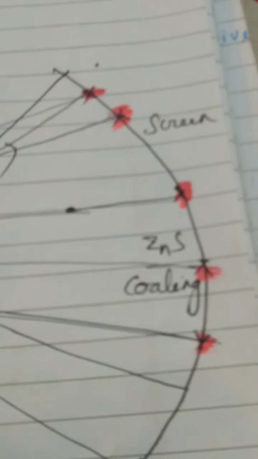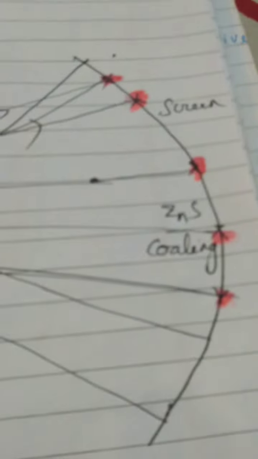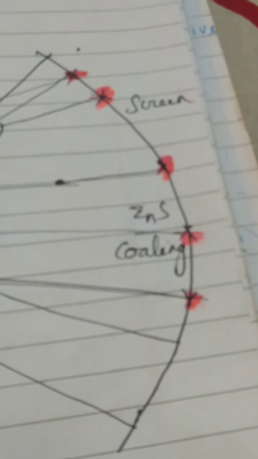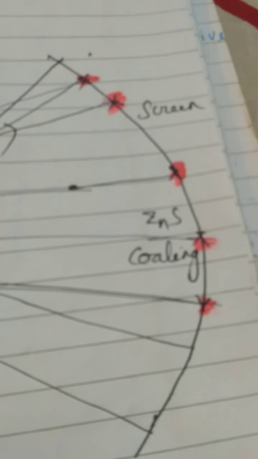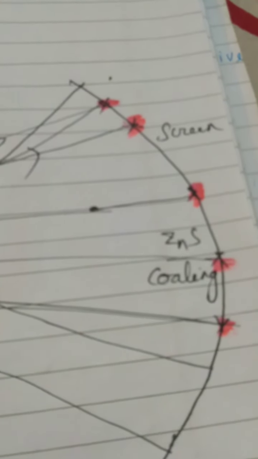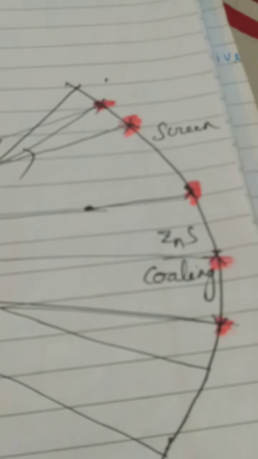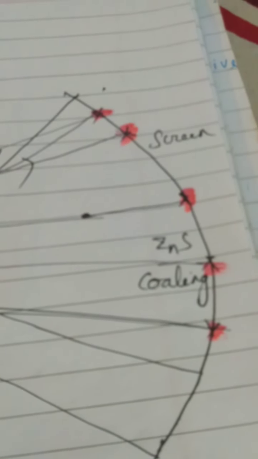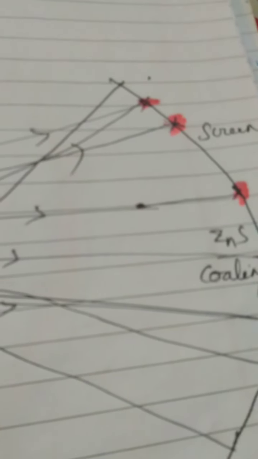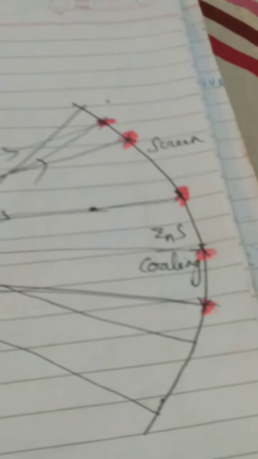And what is the way to count the observation? There was a screen at the back of the gold foil, and that screen was zinc sulfide coated. You know that zinc sulfide gives illumination to the positive charge. You remember that in the anode ray experiment also zinc sulfide was coated and it gave the reddish glow. Because the alpha particle is positively charged, this positively charged alpha particle is getting glow because the zinc sulfide coated screen is kept behind the gold foil where the observations were made. Where did the observation happen? The observations of these two or three patterns happened on this screen.